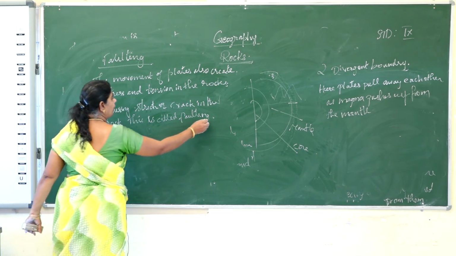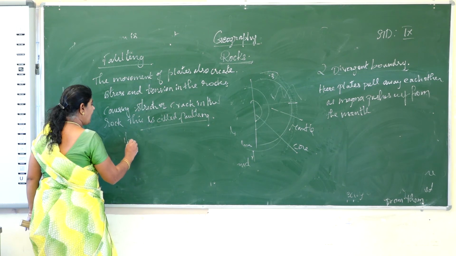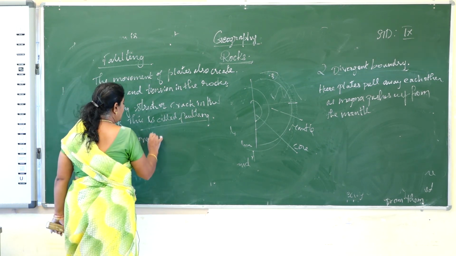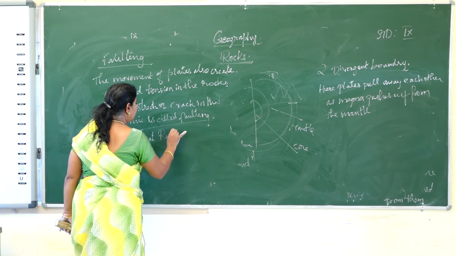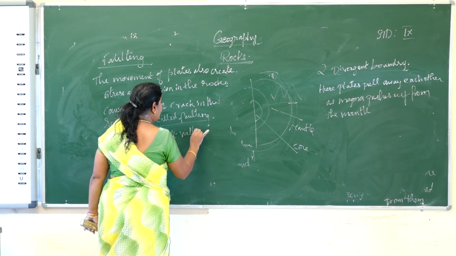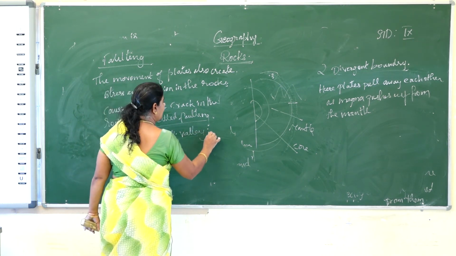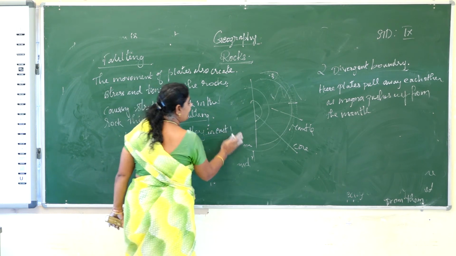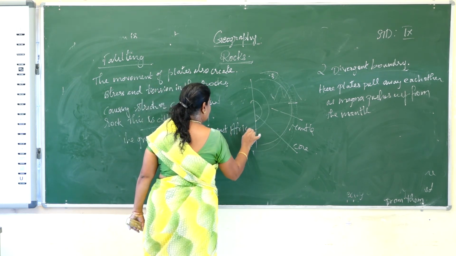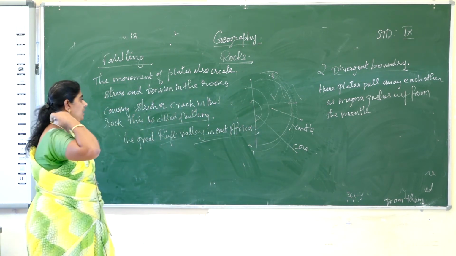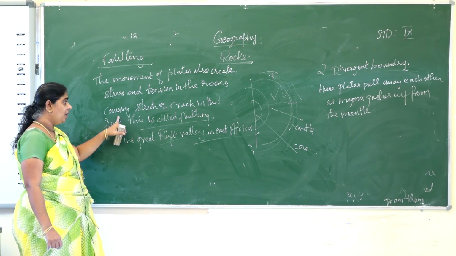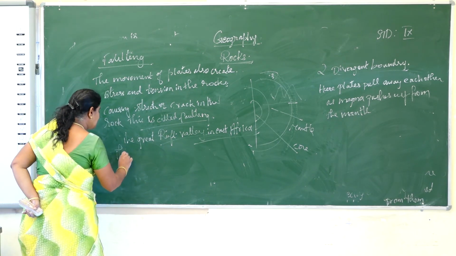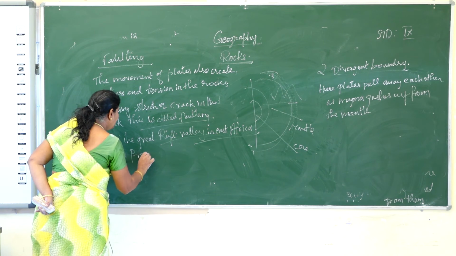Then the example of faulting is the Great Rift Valley. Where is it? It is in East Africa. That is the example for faulting.